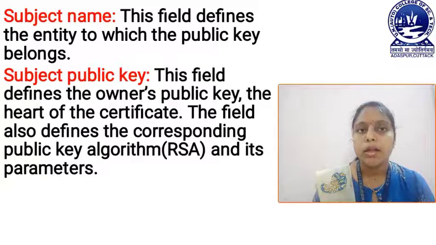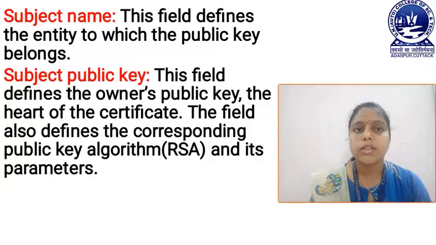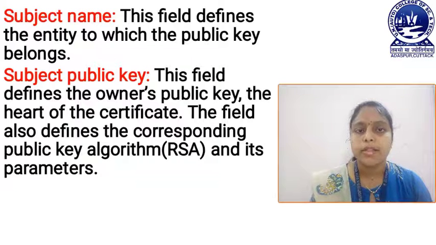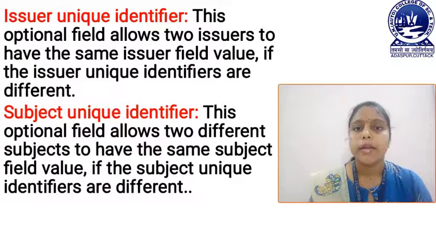Now look at the next field, that is the subject public key. This field defines the owner's public key, the heart of the certificate. That means the subject public key field defines the username along with its public key. And this field also defines the corresponding public key algorithm and its parameters. For example, the public key algorithm may be the RSA algorithm. Now look at the next field.